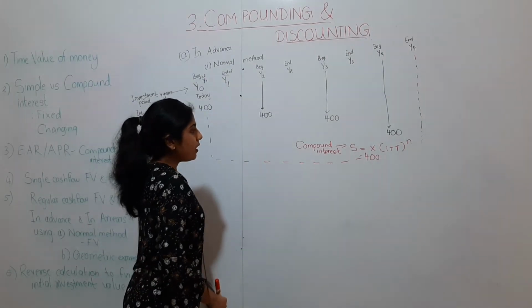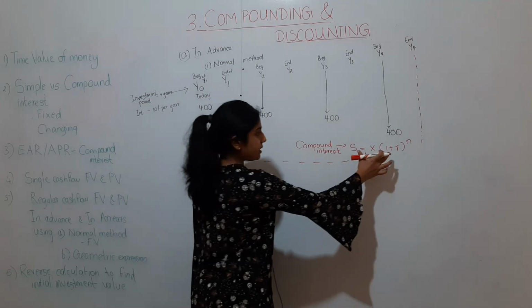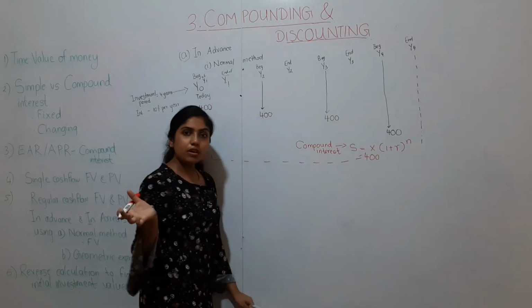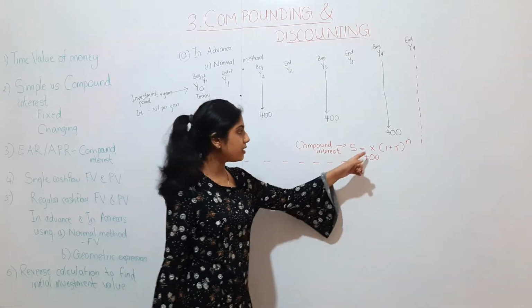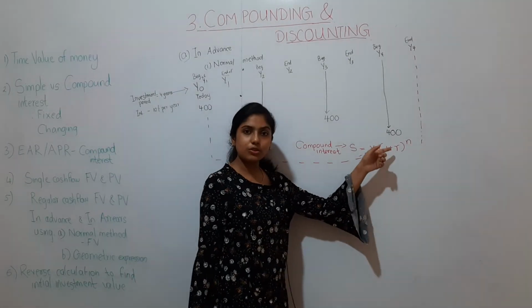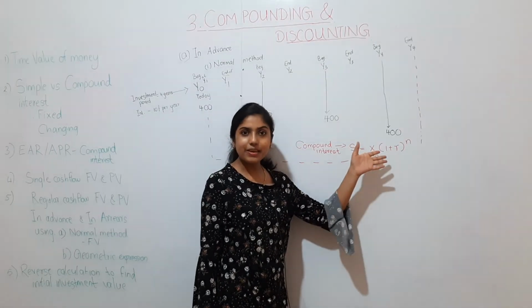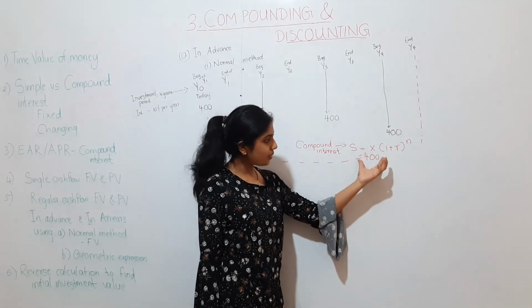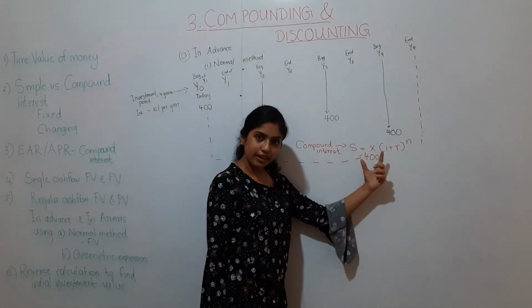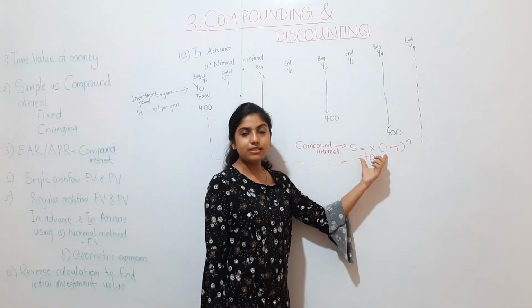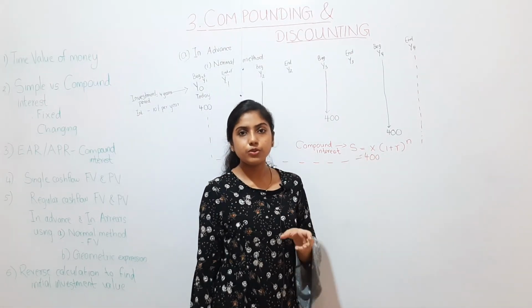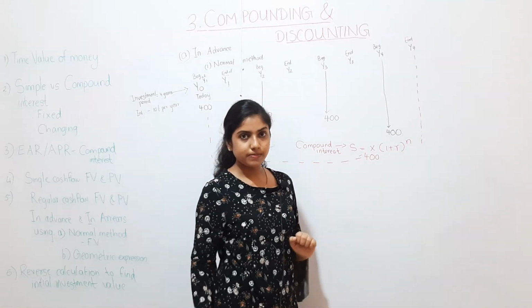Now this is similar to what we did for single cash flows as well, where we multiplied present value into 1 plus r to the power n. Same thing. Why we do that? Because this is one item, one cash flow. That's why we applied the single cash flow future value formula.